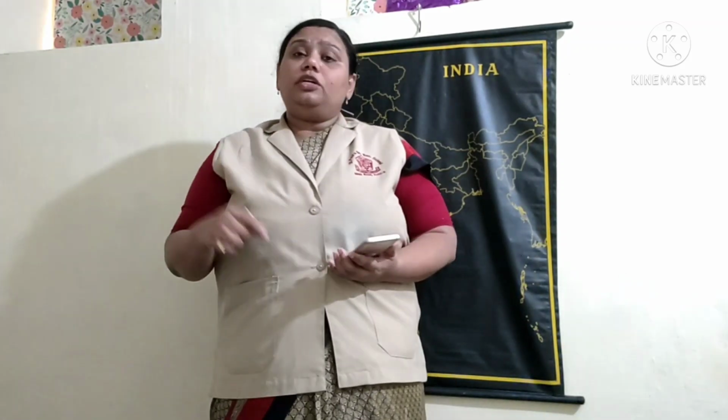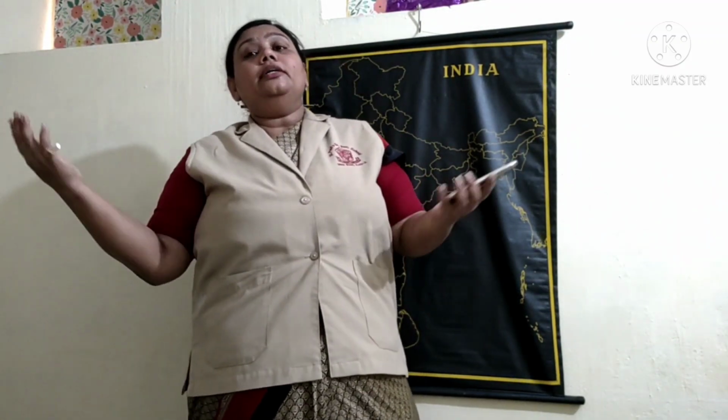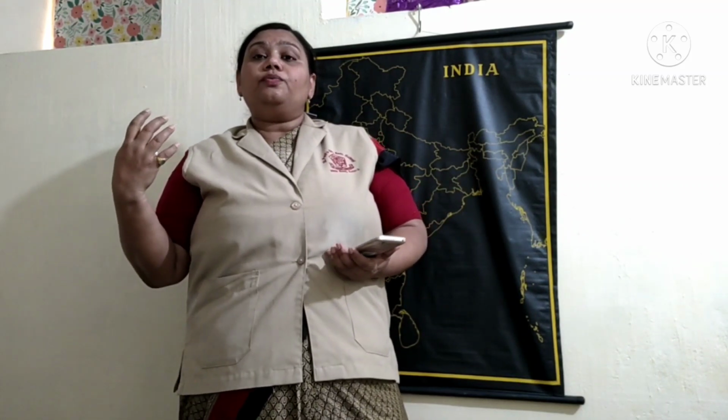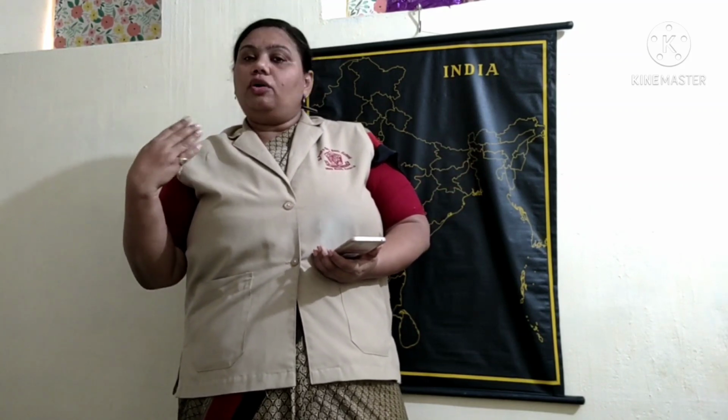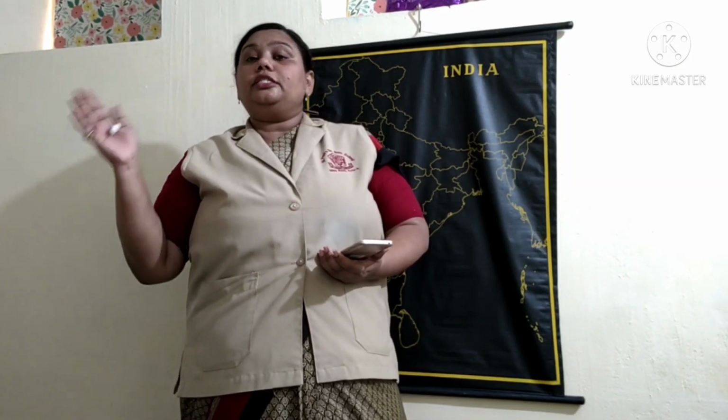At that particular time, what is happening to the weather? The temperature falls. And we find that it has a lot of winds blowing if you are on the northern side. South India is mostly moderate. Why? Because it is near the sea.